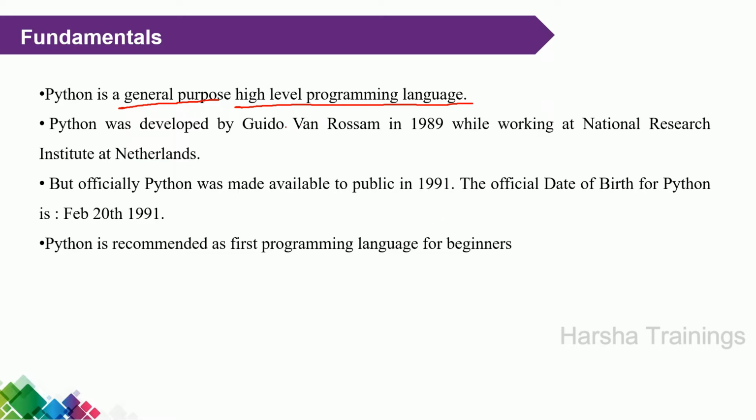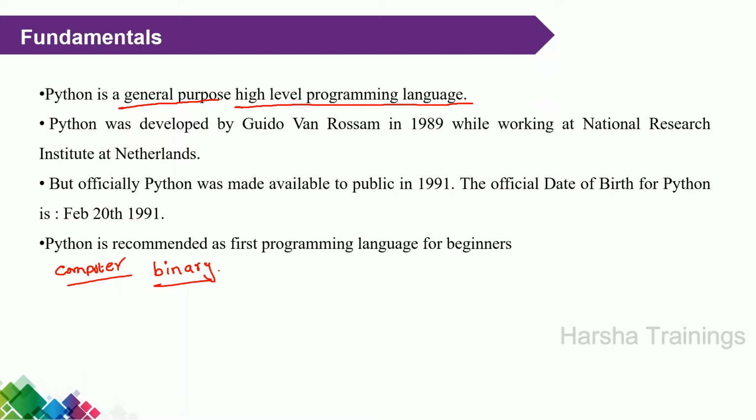For example, consider a computer or a machine. A computer or a machine understands only binary language. For example, you are a person who understands only English. Other than English, you don't know any language.